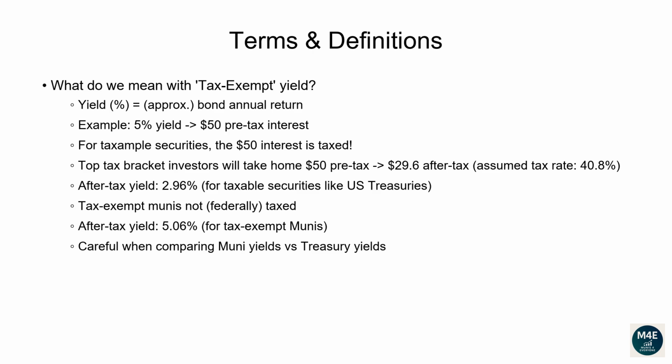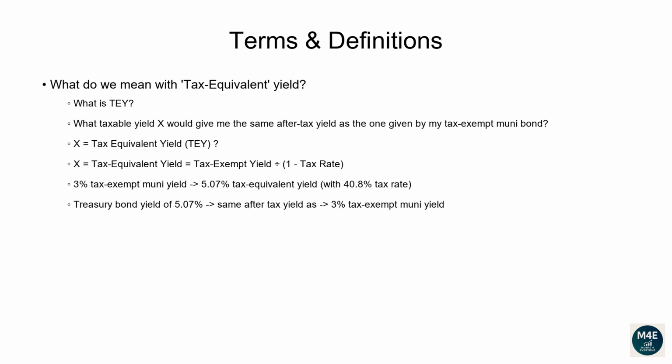What do we mean with tax-equivalent yield? From the previous slide, we know most but not all muni bonds offer tax-exempt yields. However, in order to fairly compare a muni bond to a taxable bond like a US Treasury, we need to ask, what taxable yield X would give me the same after-tax yield as the one given by my tax-exempt muni bond?